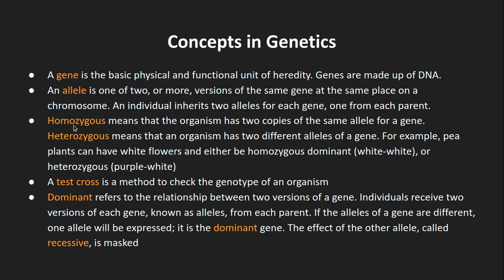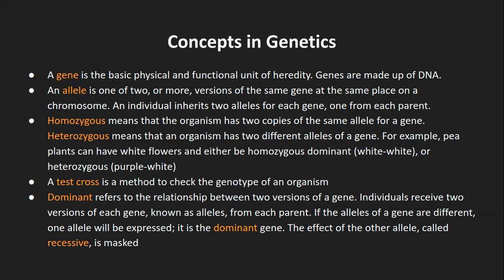What are now homozygous alleles and heterozygous alleles? Homozygous allele means the 2 copies of the same allele for a gene. Now, this means we have 2 different versions of the gene. Like I had said, let's say my mother has curly hair and my father has straight hair. But whatever is coming to me is both of these, that is curly hair as well as straight hair. So these are the 2 copies of the allele that I am receiving from my parents, one from father, one from mother.